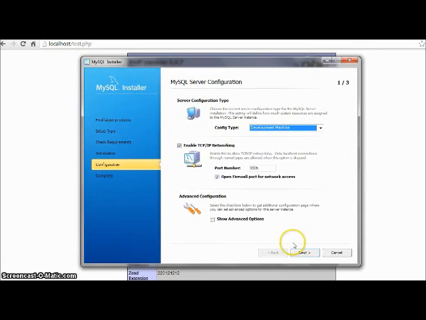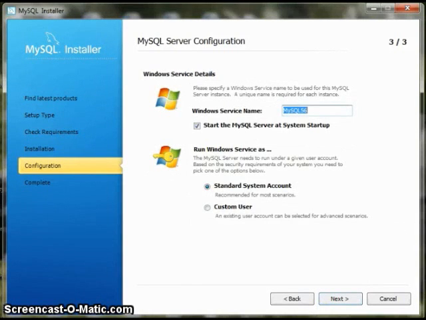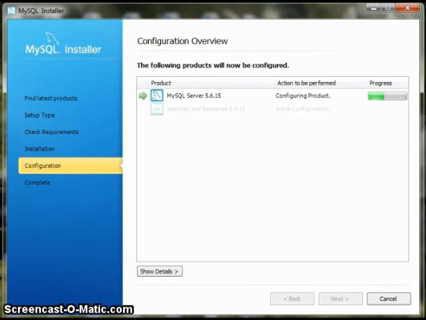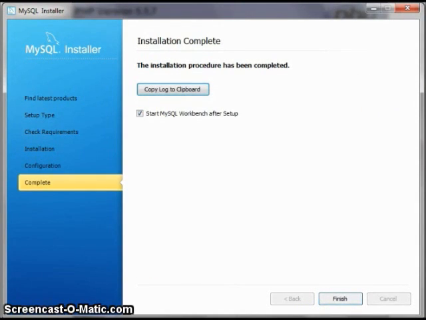Next. Yes, it's a development machine. The port is right. And we'll click on next. Let us type a password. And click on next. Next. That's it. Click on next to continue. Next. Finish.